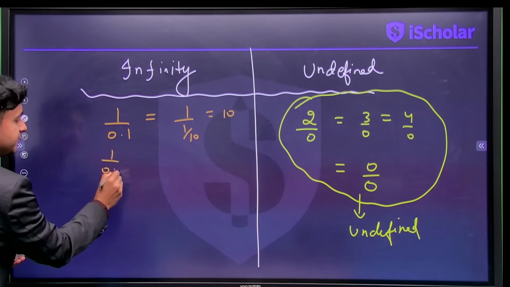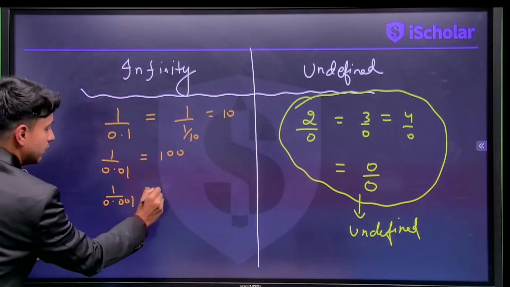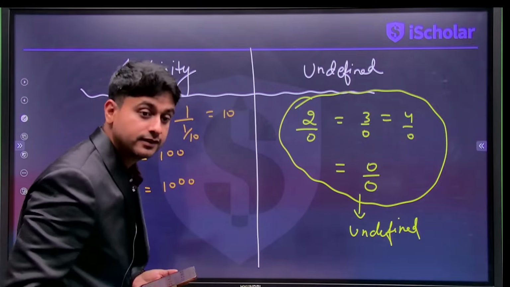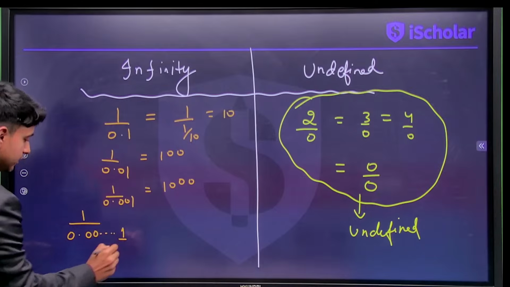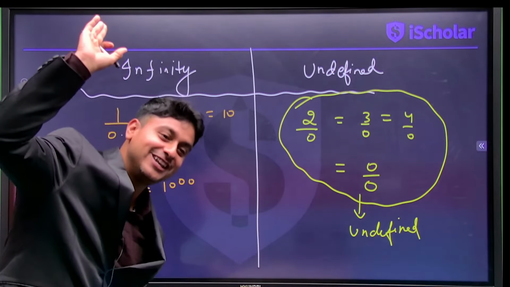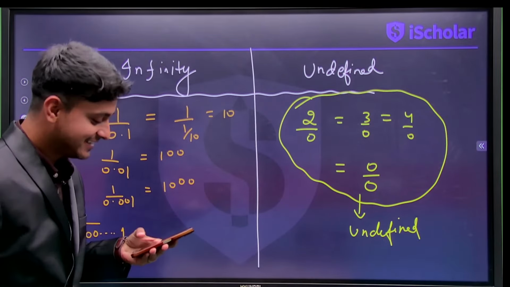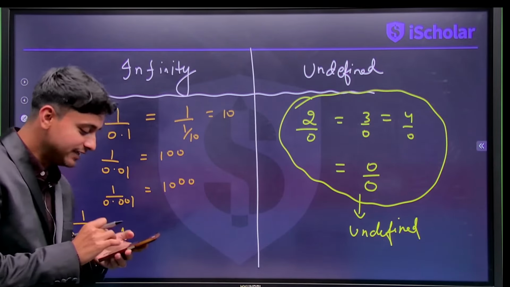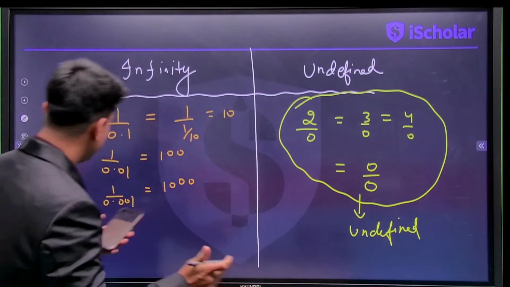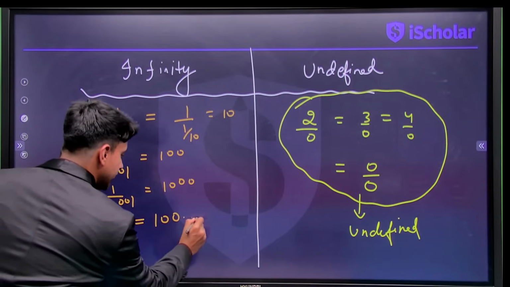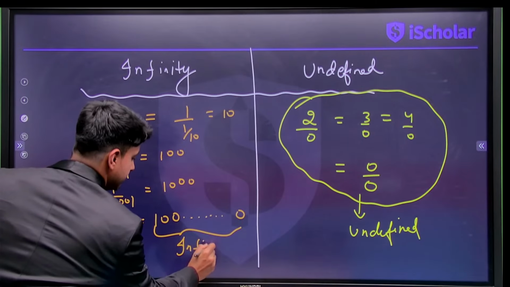Similarly, 1 by 0.01 will be 100. 1 by 0.001 will be 1000. So what will be 1 divided by infinite zeros and then 1, going on till 1 crore zeros, and then you get your 1? That will be 1 and then those infinite zeros. That, my dear students, is infinity.